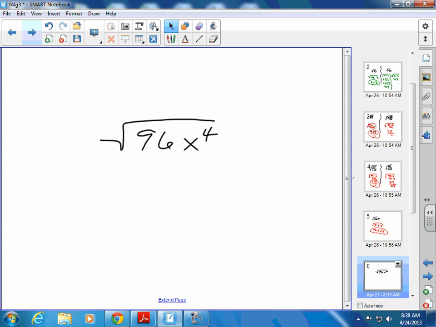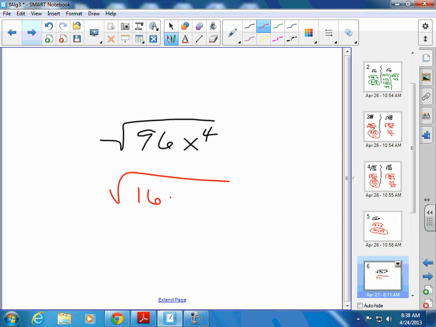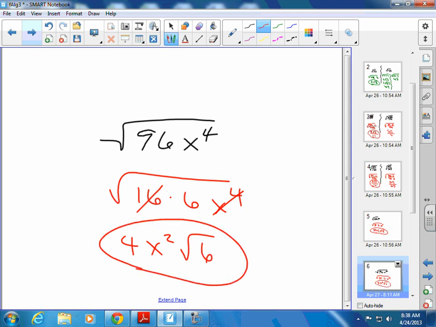Did 4 go into 96? So what else might go in there? 16. So 16 times 6, x to the 4th. This comes out as 4, 6 is going to stay. X to the 4th comes out as x squared. They won't put an absolute value around that. They'll leave it just like that. Everybody getting it?